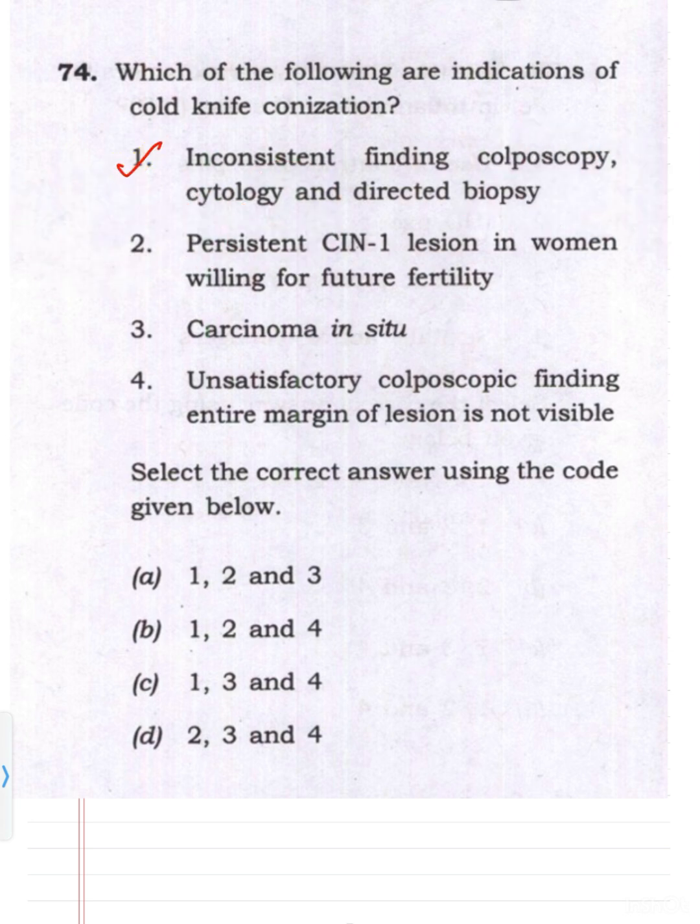Coming to second, there is a persistent CIN1 lesion in a woman willing for future fertility. This is not done, because when it is only a CIN1 lesion, you are going to manage it conservatively, and that too a persistent one. You have done repeat cytology, HPV testing, follow-up, and it is now persistently CIN1 only. So you will just do conservative treatment.